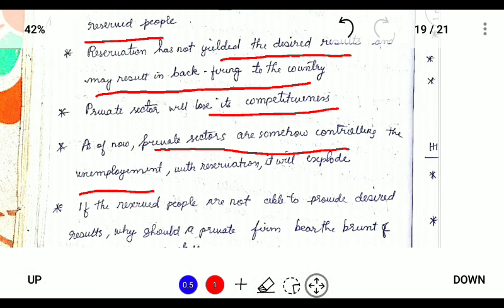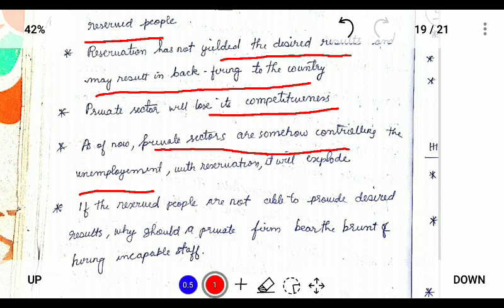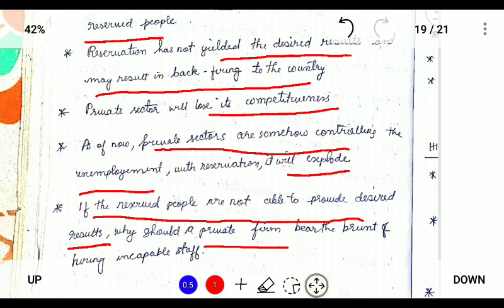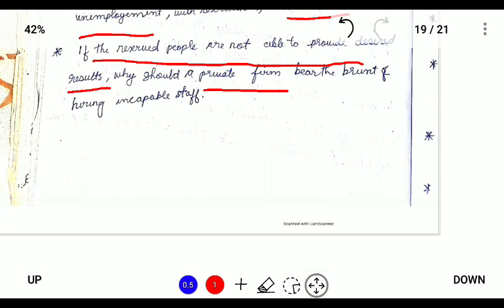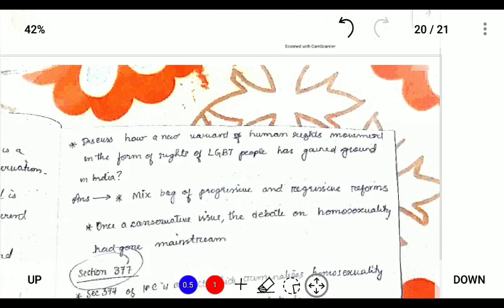If reservation is provided, it will explode, and if the reserved people are not able to provide direct results, then why would a private firm bear the brunt of hiring incapable staff? So these are the advantages and disadvantages of reservation in the private sector.